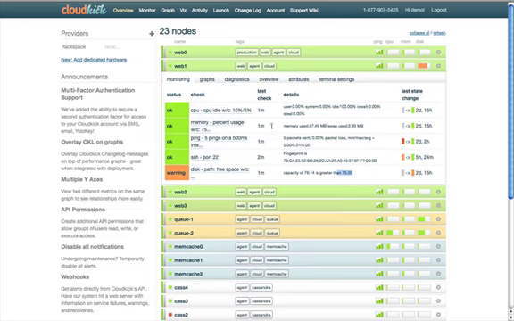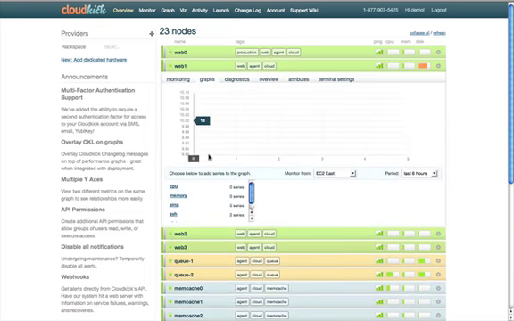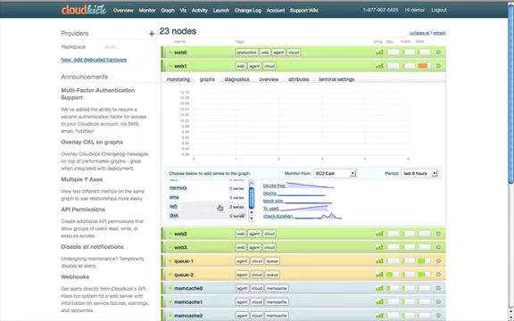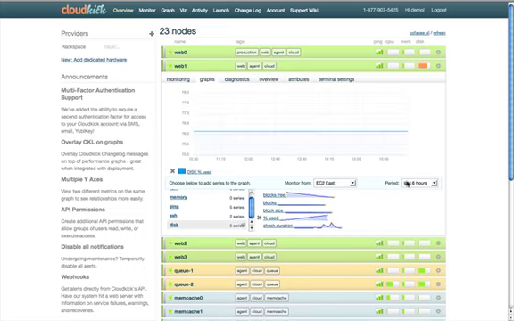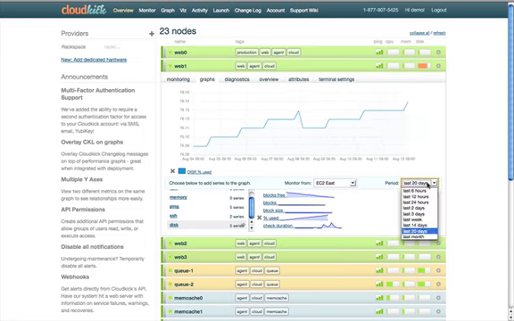So if we wanted to see kind of how the growth has been trending for that, we could pop over here to the Graphs tab on this machine and click on disk. We could look at disk percent used. And what this is telling us is how the disk usage has been growing over time. So we can scroll back to sort of a longer term. That initial graph wasn't very exciting. But we can see it's been gradually creeping up over time here.